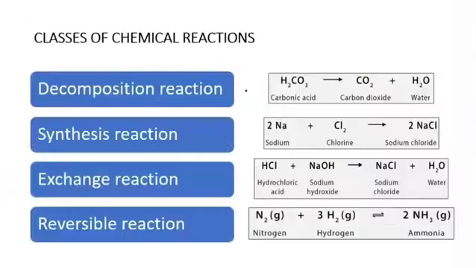If we scroll down, we have classes of chemical reactions. What type of chemical reactions do we have? We have decomposition reactions, for example, which are reactions that break things down, and building reactions are going to be synthesis reactions. So when you have something big, you get little things: decomposition reaction. When you have little things and you build something bigger: synthesis reactions. Now, these chemical reactions can be reversible, meaning they can come from here to here, and from here go back